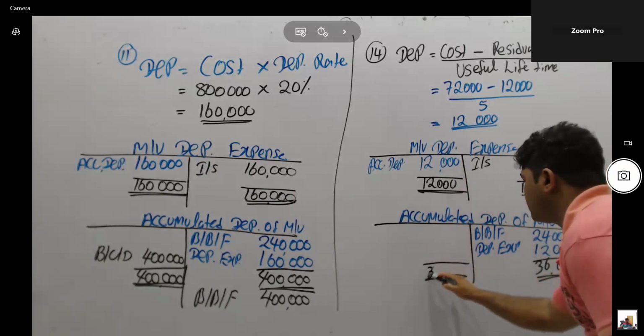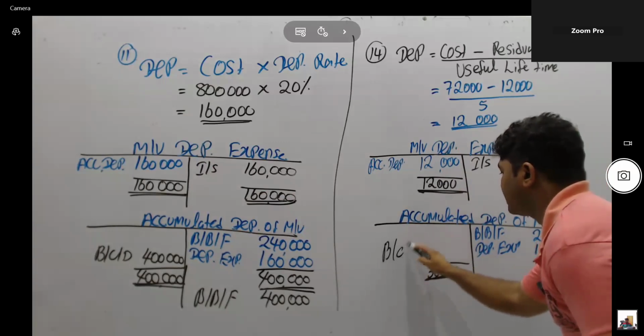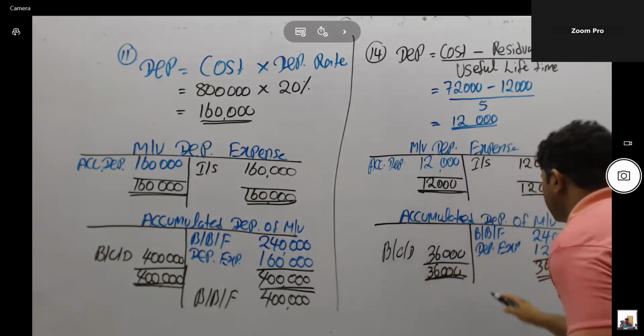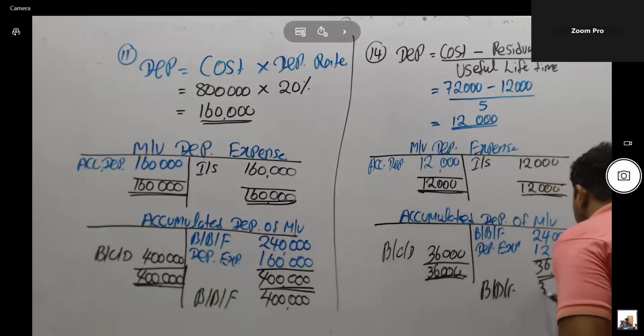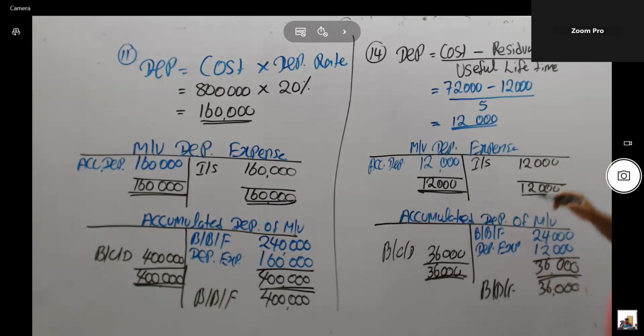Take the same value debit side and difference value as a balance carried down. 36,000. It should be recorded credit side as a balance brought forward also. Think accumulated depreciation also asset accounts, but we can see credit balance. Normal asset account we can see debit balance.